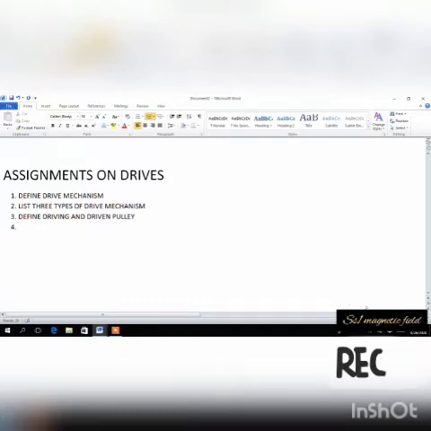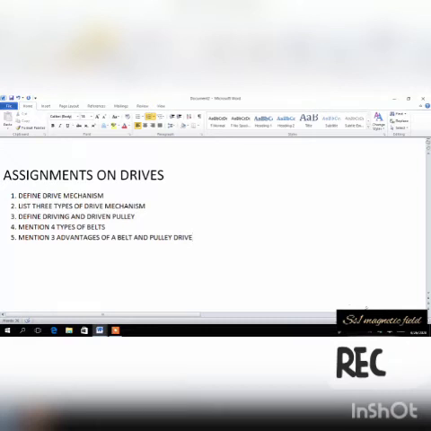And number 4, mention 4 types of belt. And the last one, mention 3 advantages of a belt and pulley drive.